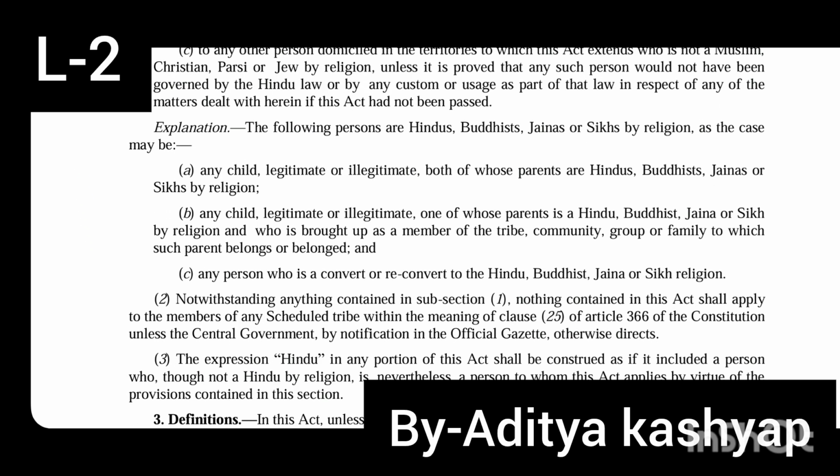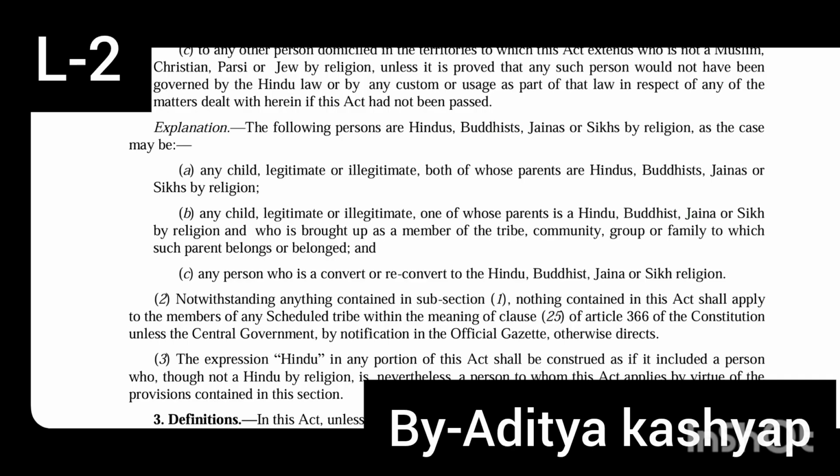Now let's move on to sub-clauses A, B, C. Clause A says that any child, whether legitimate or illegitimate, both of whose parents are Hindu, Buddhist, Jain or Sikh by religion. So basically this section states that if any child, whether illegitimate or legitimate, has both parents who are Hindu, Buddhist, Jain or Sikh, then that child is also a Hindu.